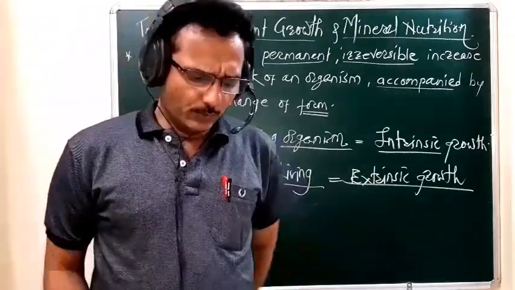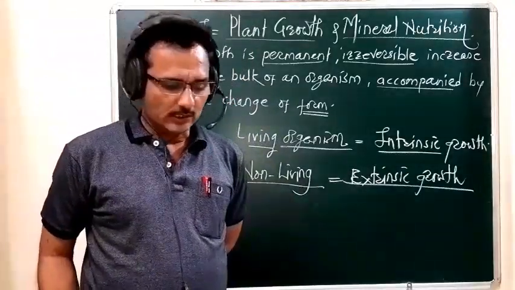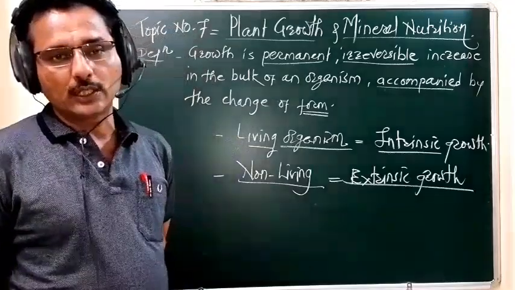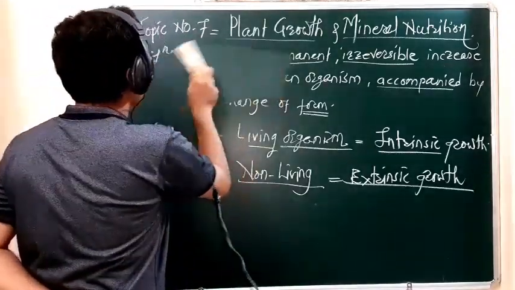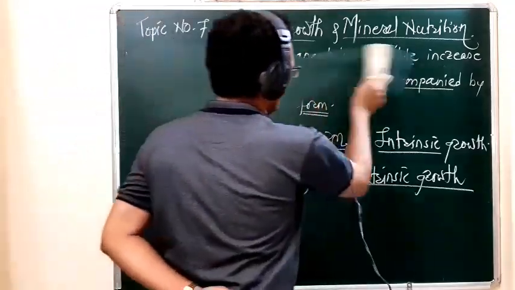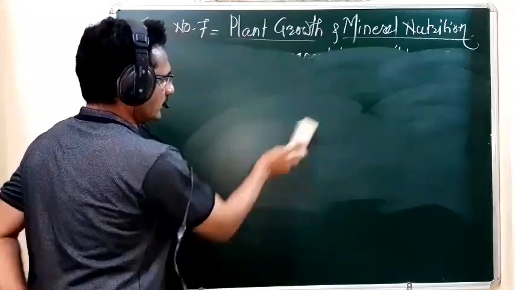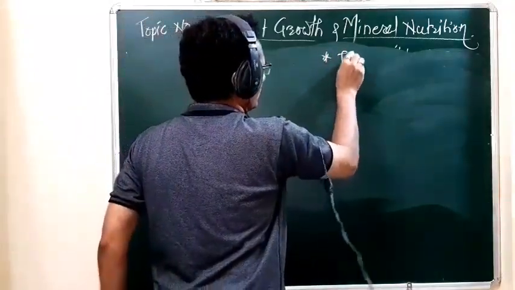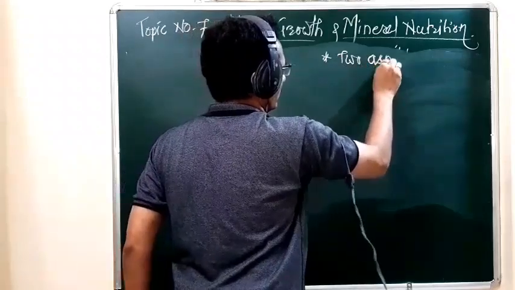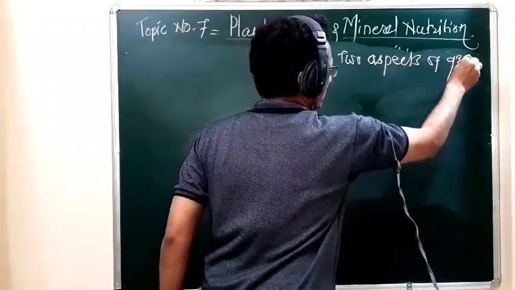Then we observe the two aspects of growth, that is, qualitative growth and quantitative growth.